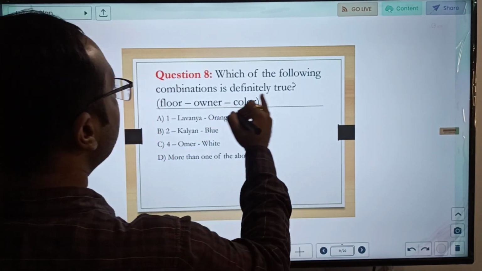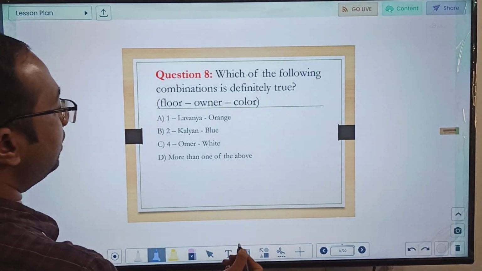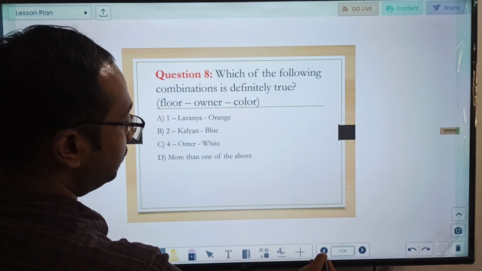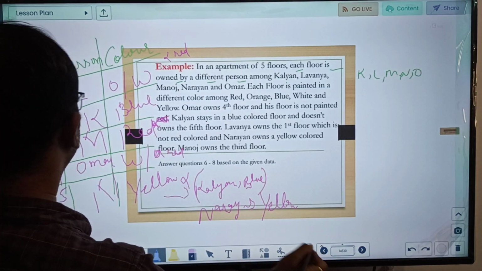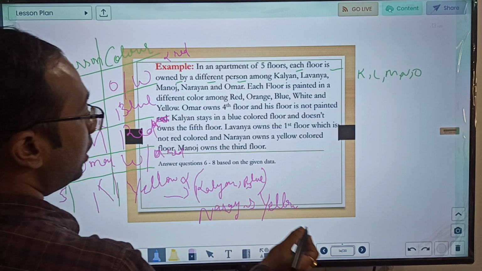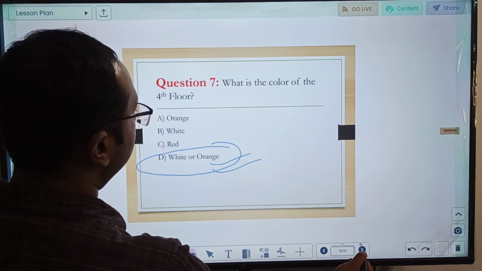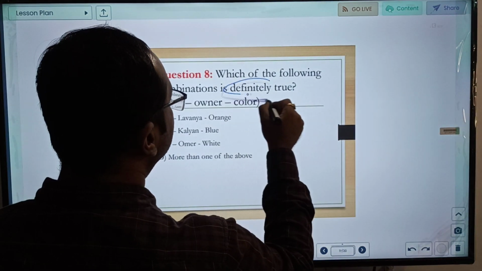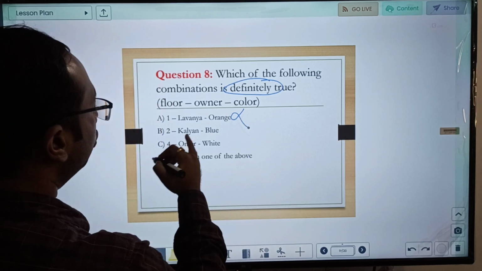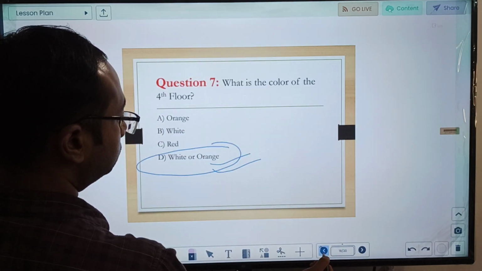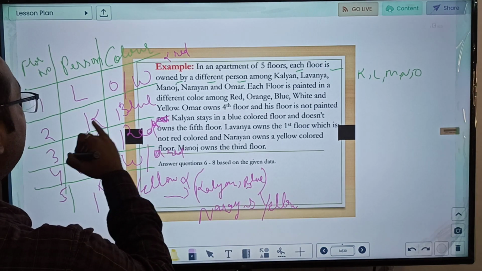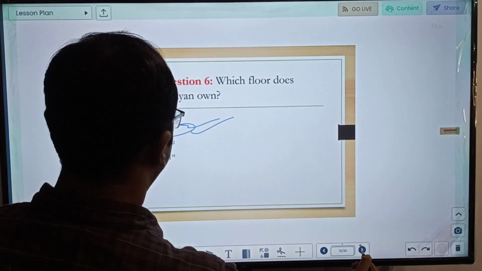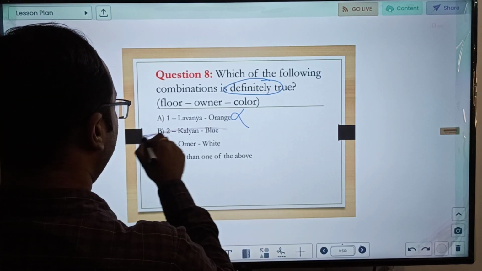Which of the following combinations is definitely true? Let us check. 1, Lavanya orange. Not definitely true, can be true. See, we need to be careful. It says definitely. This is not definitely. 2, Kalyan and blue. Yes. So this option is correct.